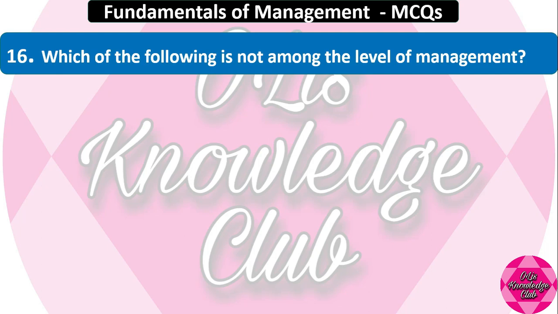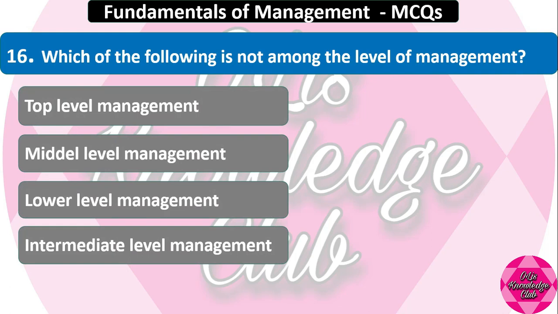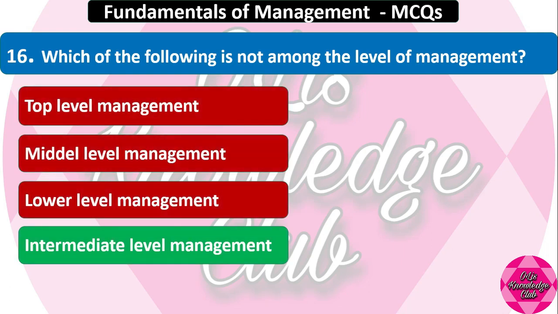Next question. Which of the following is not among the levels of management? Top level management, middle level management, lower level management, intermediate level management. And it is intermediate level management. There are actually three types of management: lower level management, middle level management and top level or upper level management. But there is no intermediate level management.